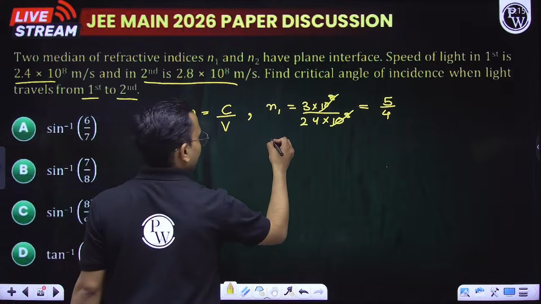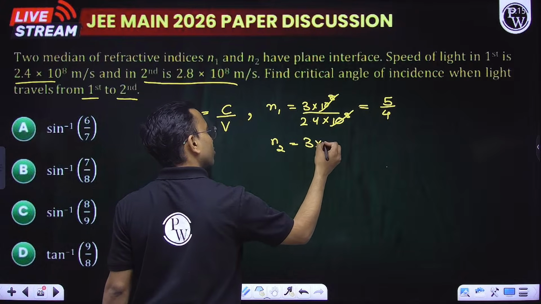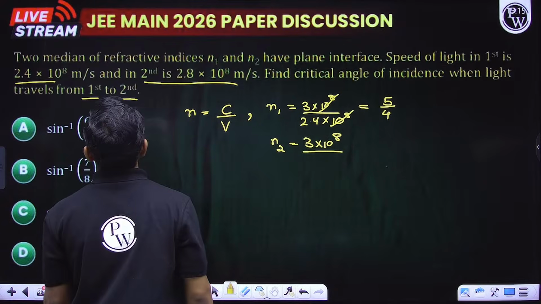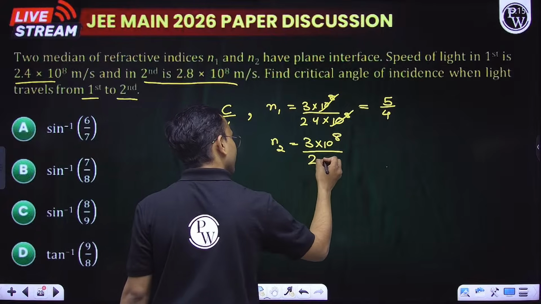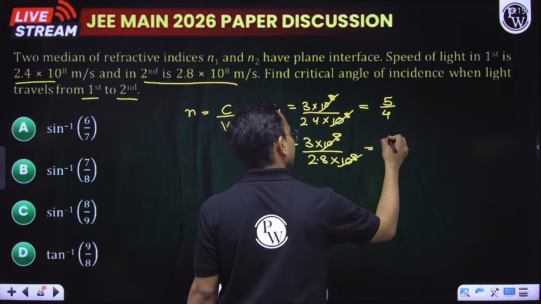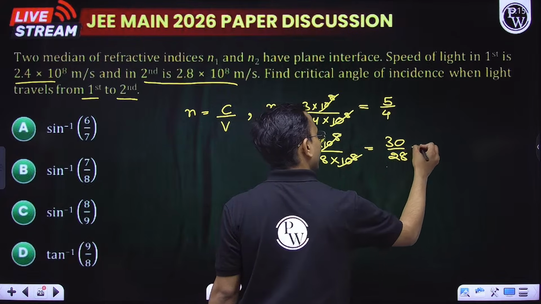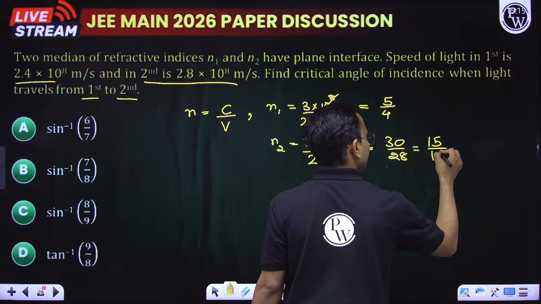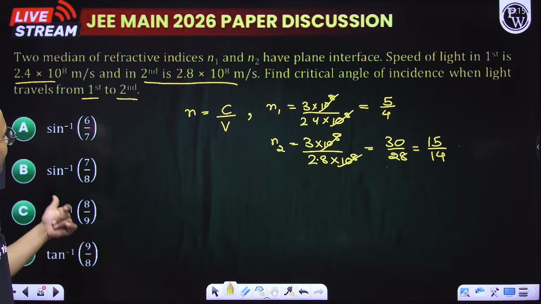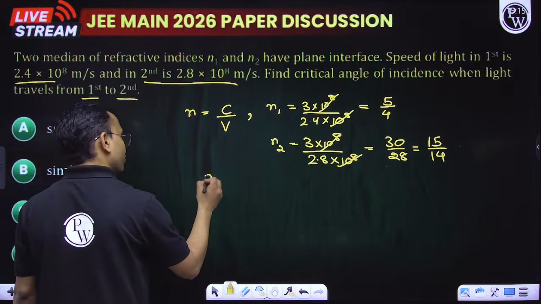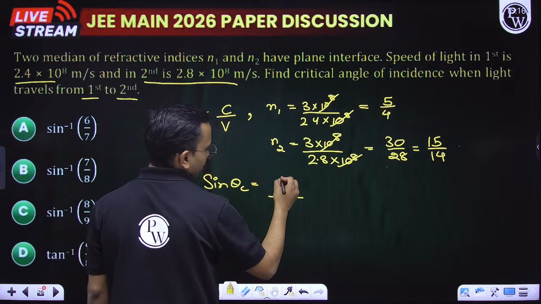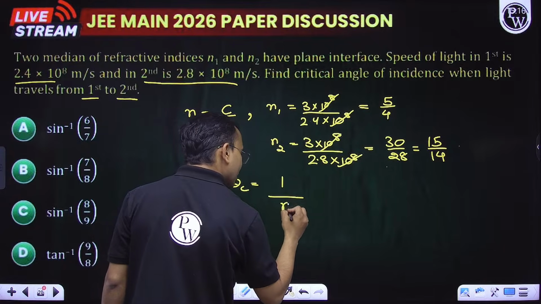This becomes my n1. If I write n2, that will become 3 into 10 to the power 8 divided by 2.8 into 10 to the power 8. So this is 30 divided by 28, or I can say this is 15 by 14. Now light travels from n1 to n2, so we know sine theta critical is equal to 1 divided by the relative refractive index.